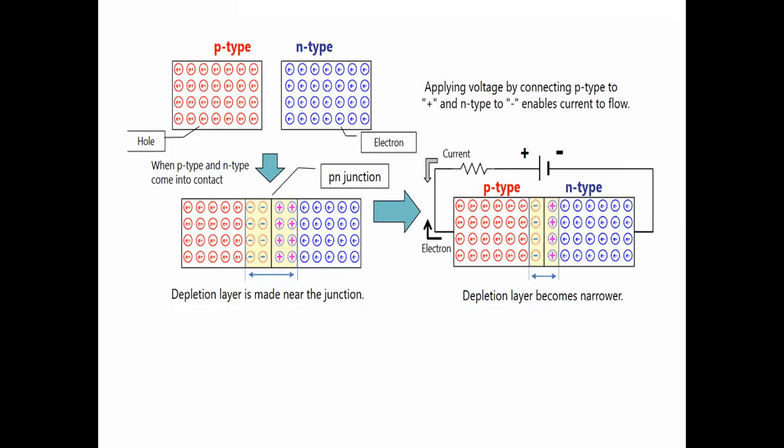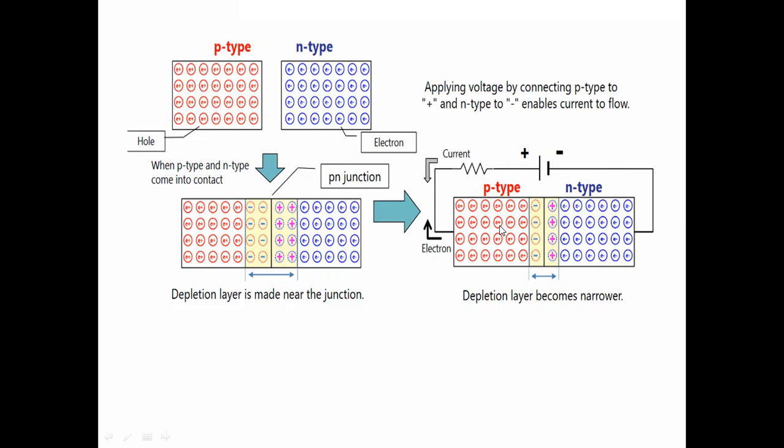Then what happens? This is the positive charge carrier and this is the positive terminal, so the holes will be repelled by this positive terminal. The holes in the p type are repelled by the positive terminal. Similarly, in the n type it is electrons. Electrons are negative charge carriers, and this is the negative battery terminal. By this negative terminal, the electrons will be repelled, and due to that, the holes will move to the n side and the electrons will move to the p side.